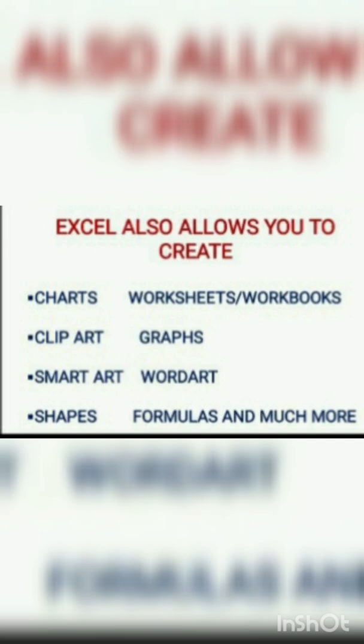Okay, and then the next one, worksheets and workbooks. What do you mean by worksheets? When we open Excel, that page is the workbook. This workbook has 3 worksheets available by default. On these worksheets you can make calculating tables. We can open sheet 1, make some calculations and then save. After that we will do sheet 2 and 3. If you need more, you can add as many sheets as you need. Okay, this is worksheets and workbooks.